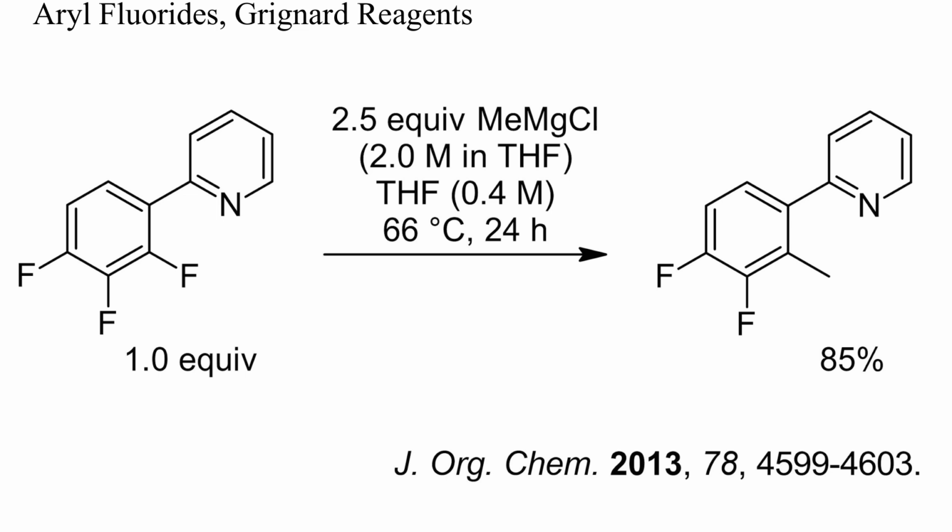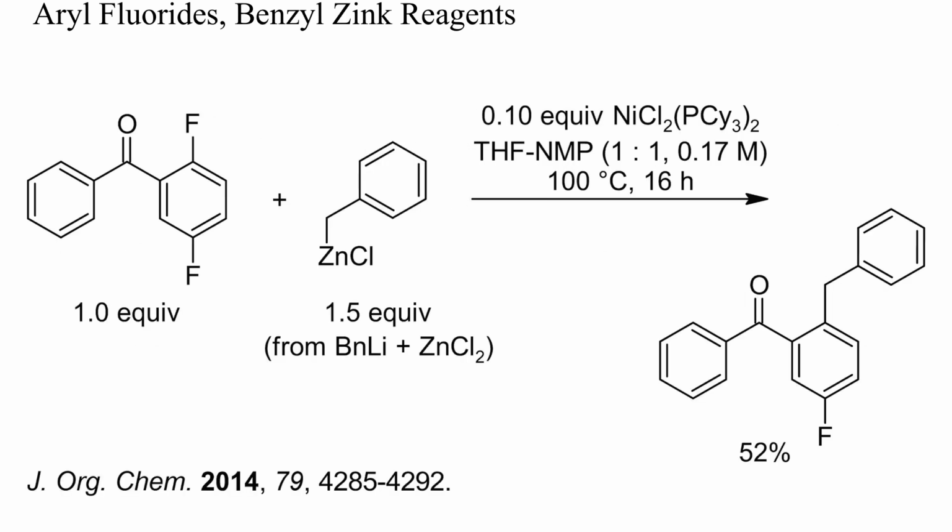These reactions are not usually catalyzed by transition metals because these metals cannot insert into the strong carbon-fluorine bond. Here, one fluoride was displaced selectively from a trifluorophenyl group with an excess of methyl magnesium chloride. This here is a rare example of the use of a transition metal complex to catalyze the substitution of aromatic fluoride. Again, only fluoride ortho to the activating group was displaced, here by benzyl zinc chloride.